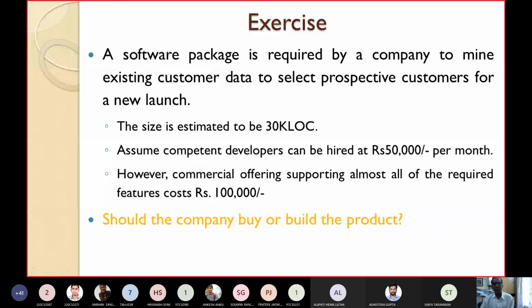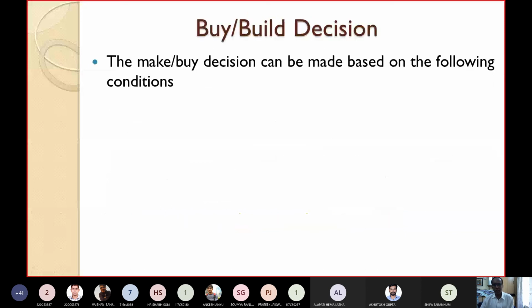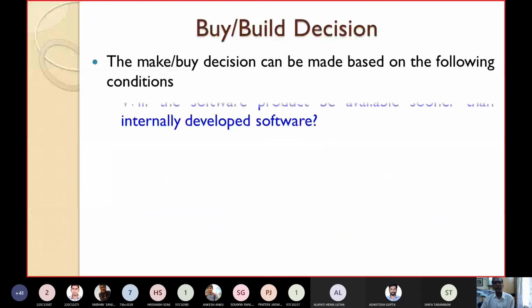This is one aspect. Besides the cost aspect, there are several other aspects which you must take into account while making a buy-build decision. One, will the software product be available sooner than internally developed software? Of course, if you purchase from the market, and the software product will be available much sooner than internally developed software, then I should go for purchasing the software from outside.